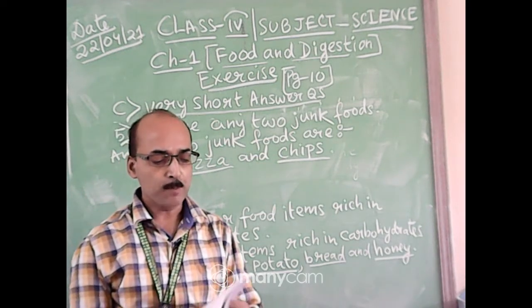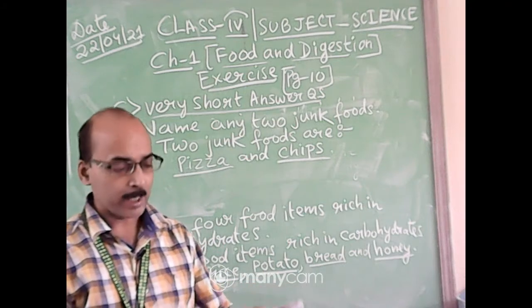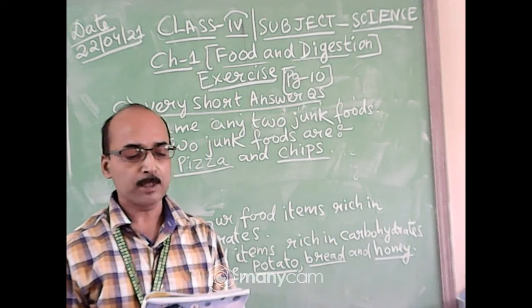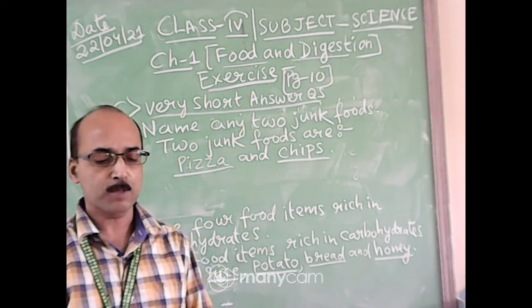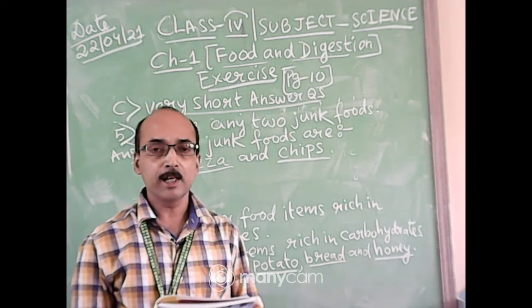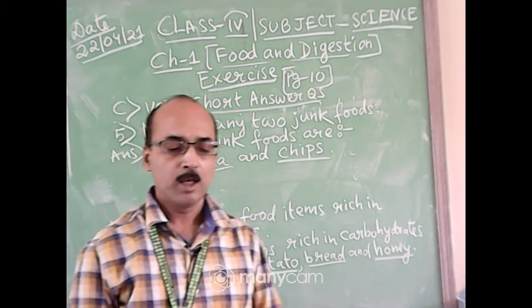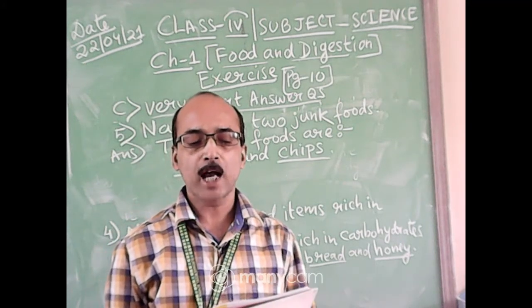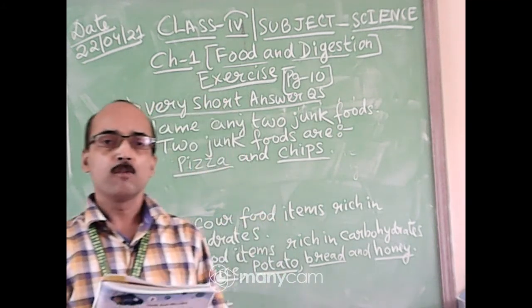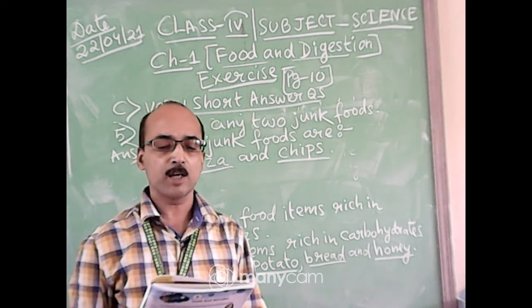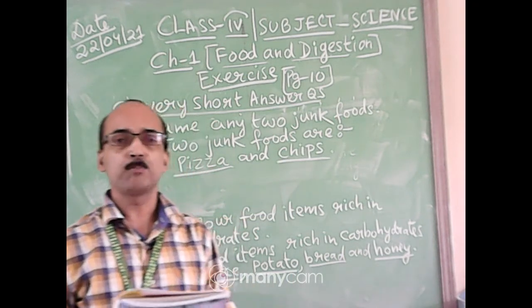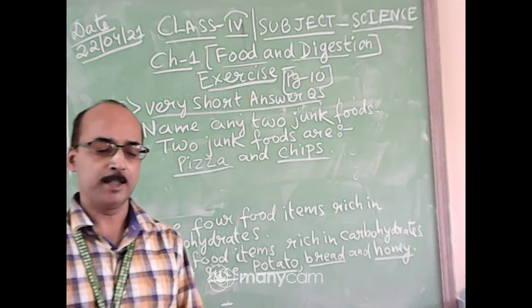Okay, so from section C, the questions we have done today: Question number 3, name a mineral that helps in the formation of blood in our body. A mineral that helps in the formation of blood in our body is iron. Next, name 4 food items rich in carbohydrate. 4 food items rich in carbohydrates are rice, potato, bread and honey.